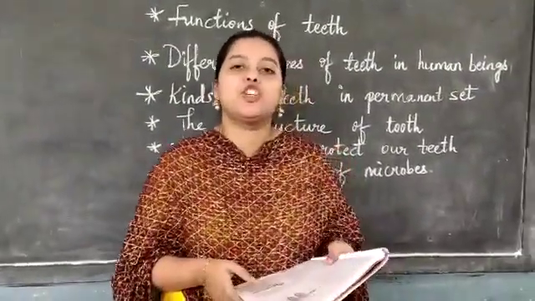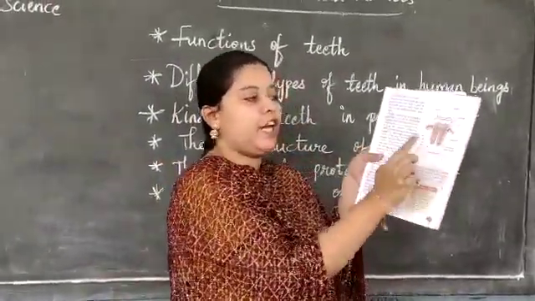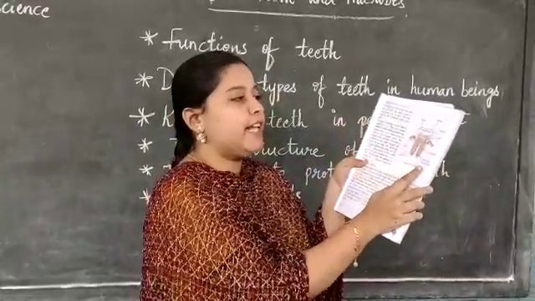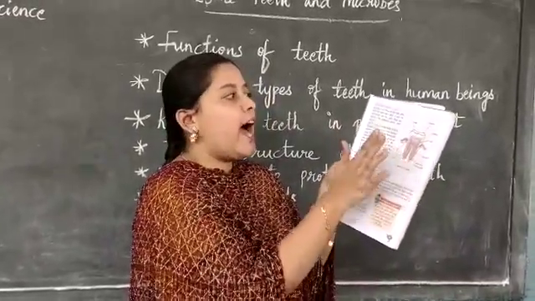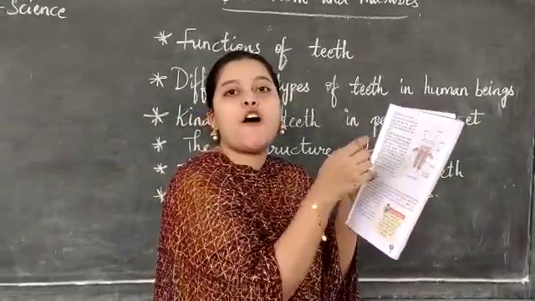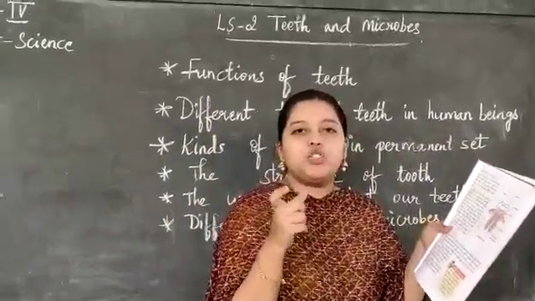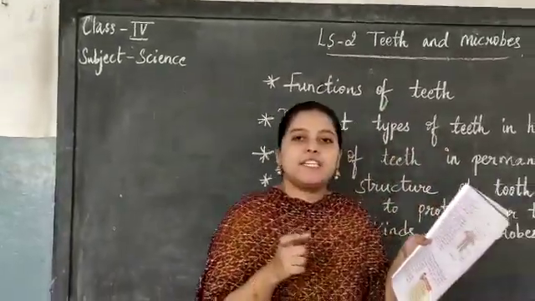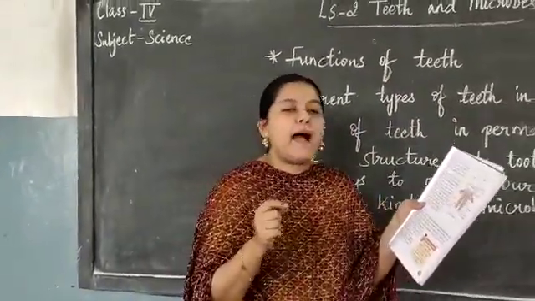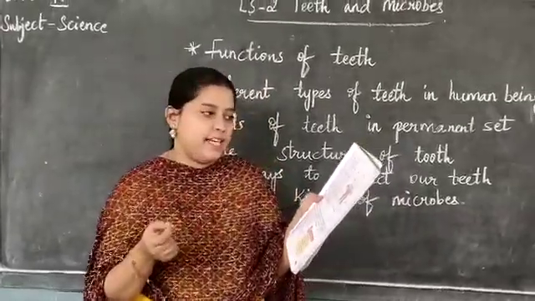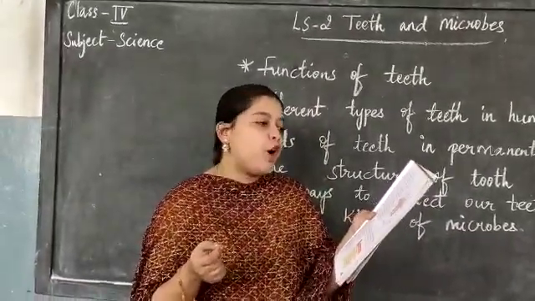Next, coming to structure of tooth. Everyone can see this picture in your textbook, page number 21, children. This is the structure of tooth. Our teeth are fixed in soft pink gums in each jaw. Only a part of each tooth can be seen. They are fixed in the jawbone below your gum.